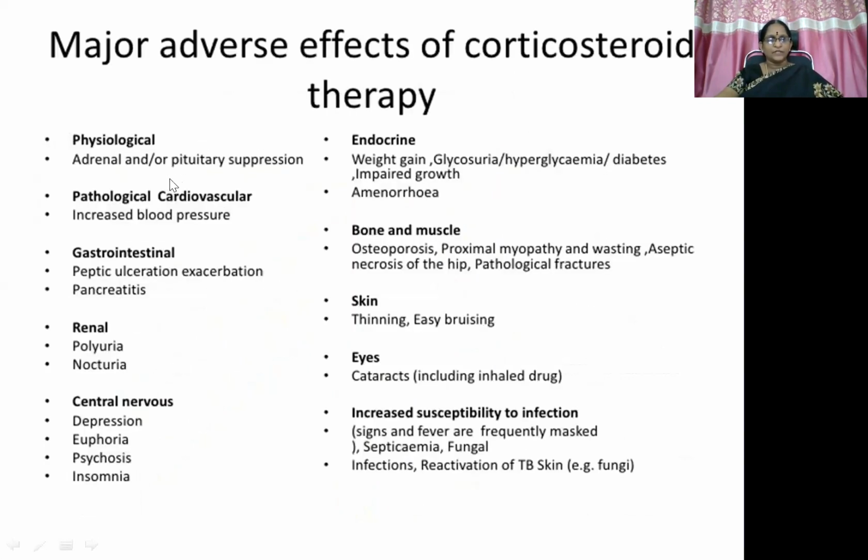So physiological manifestations, this is the summary slide again: adrenal or pituitary suppression; cardiovascular, increased blood pressure; GIT, peptic ulceration and pancreatitis; renal, polyuria and nocturia; central nervous system, euphoria followed by depression, psychosis and insomnia also manifest; endocrine, weight gain because of Cushingoid features, also associated with glycosuria, hyperglycemia, and a pseudo-diabetic kind of state with insulin resistance; impaired growth, amenorrhea; bone and muscle, that is the musculoskeletal system, osteoporosis, proximal myopathy because of protein wasting; then aseptic necrosis of the hip joint resulting in pathological fractures; then skin, thinning of the skin and easy bruising; then eyes, cataracts, even with inhalation forms also; then increased susceptibility to infection, signs like fever frequently masked, and septicemia, fungal infections, reactivation of TB, skin infections even.